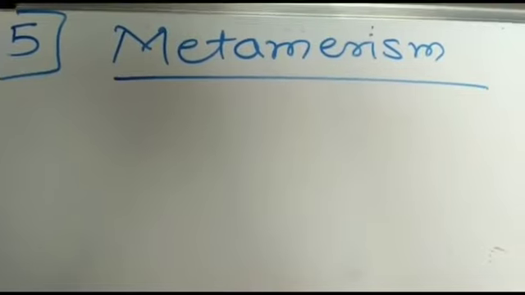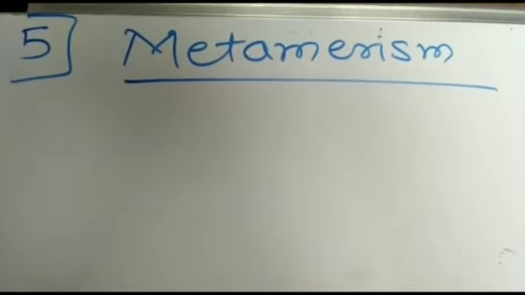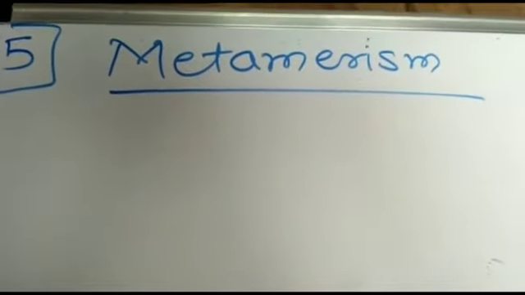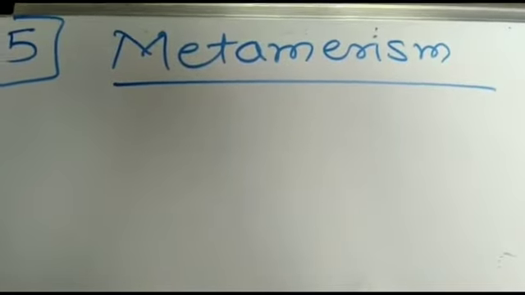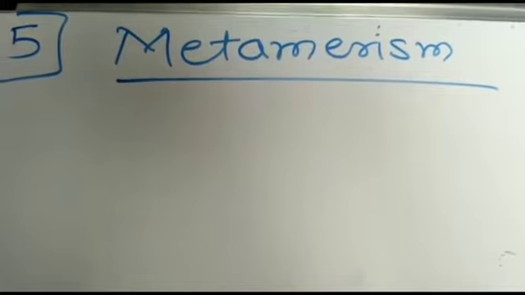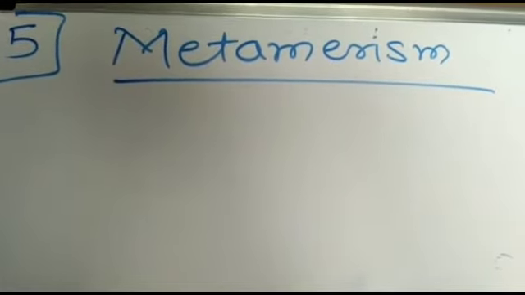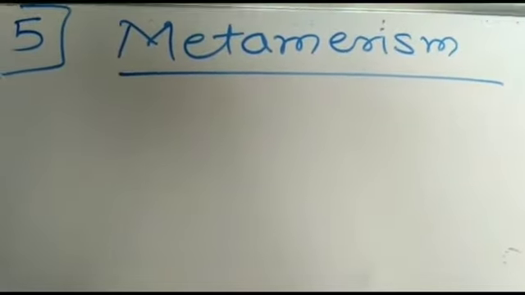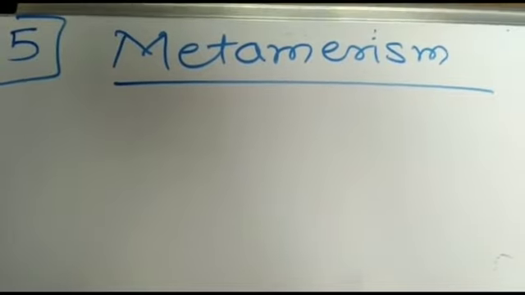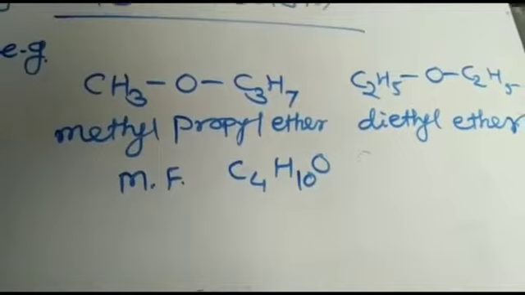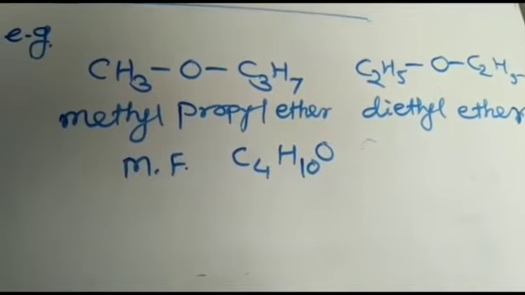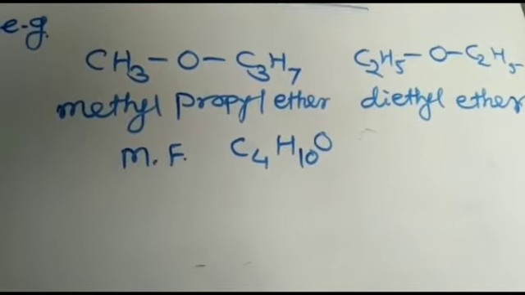Next type of isomerism, metamerism. It is due to the difference in the nature of alkyl groups attached to the same functional group. These are known as metamers of each other, and this phenomenon is known as metamerism. For example, in ether, methyl propyl ether and diethyl ether.